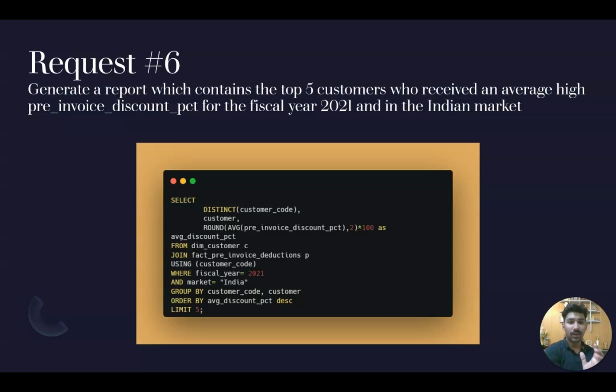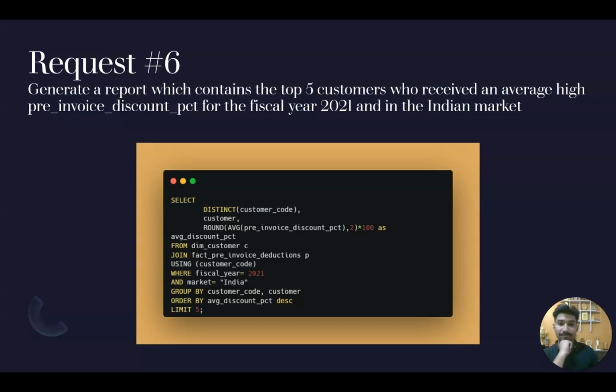Now we need to get the top 5 customers who have the highest pre-invoice discount percentage. We are given the pre-invoice percentages already, but now we have to know which are the top 5 customers who have the highest percentage. And we are given the condition that it should be for the fiscal year 2021 and in the Indian market.